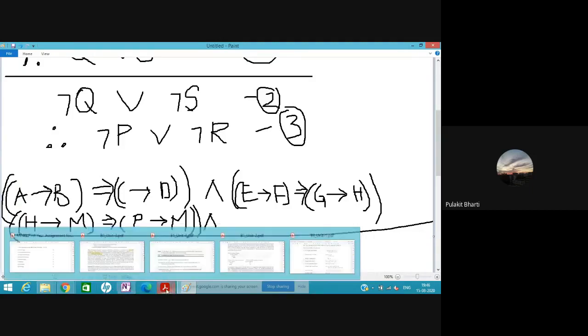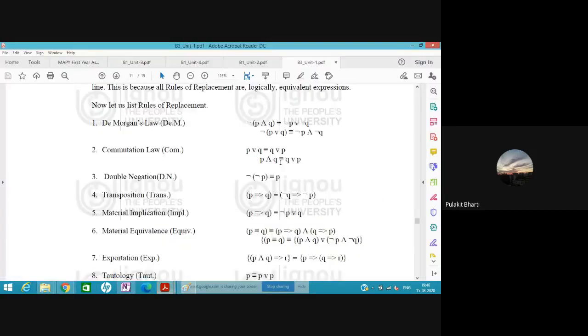Now in the rules of replacement, the and sign reverses when the bracket is opened. We can explain this with the help of a truth table. If we form a truth table, we write p, then we write q, then we write p and q, and then not. We can prove this statement with the help of a truth table.